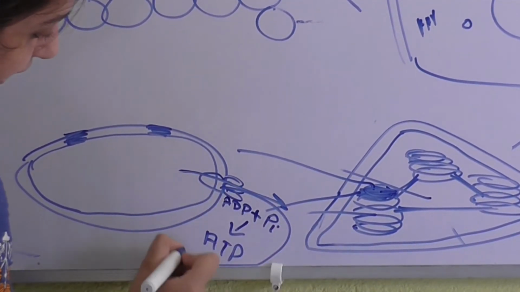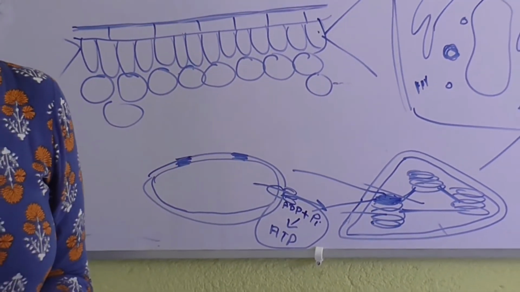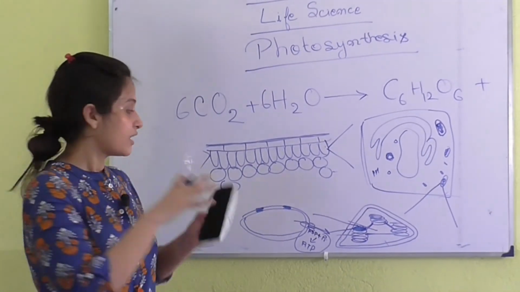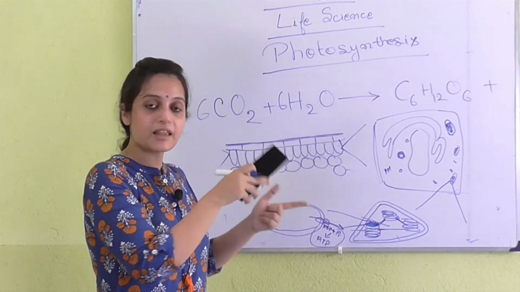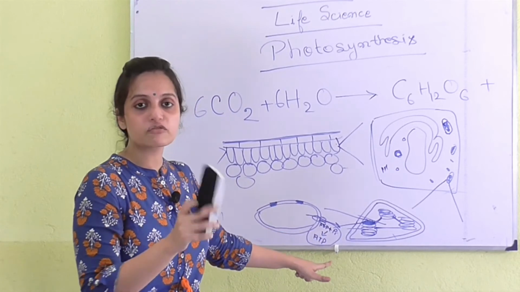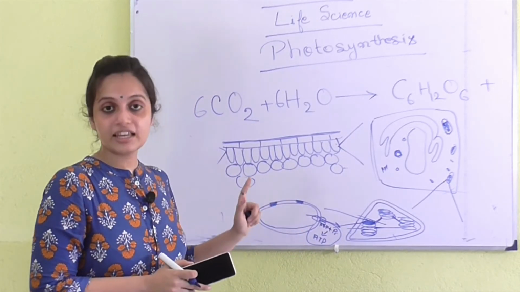And by the way, this process is known as photophosphorylation. Phosphorylation means addition, the making of ATP from ADP plus inorganic phosphate, that is, making adenosine triphosphate from adenosine diphosphate and inorganic phosphate.